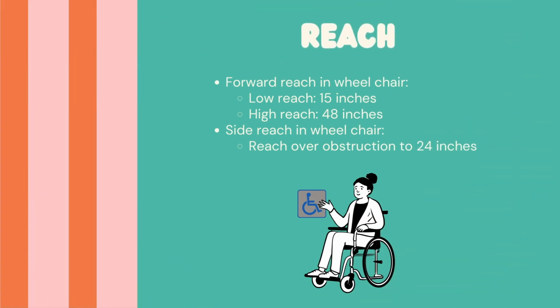For reach, a forward reach in a wheelchair, low reach is going to be 15 inches, high reach 48 inches. Side reach is reaching over an obstruction to 24 inches. So that's like thinking of pressing a button, or like for an elevator, for a handicap button to open doors, things like that. So those are reasons why you're looking at the reach in a wheelchair.